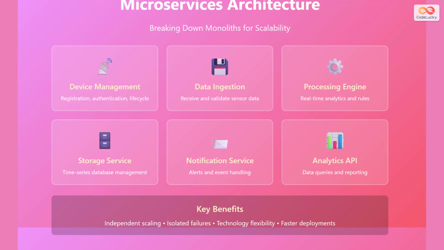Breaking down monolithic applications into microservices is essential for IoT scalability. Each service handles a specific responsibility independently. Device management handles registration, authentication, and lifecycle operations. Data ingestion receives and validates sensor data as it arrives. The processing engine performs real-time analytics and applies business rules. Storage services manage time series databases efficiently.